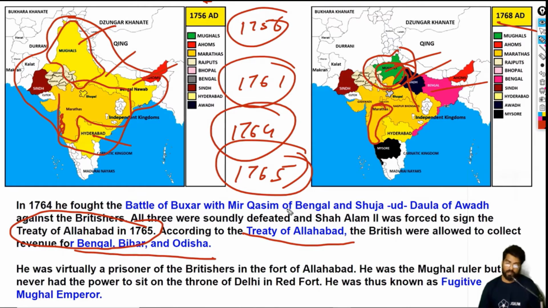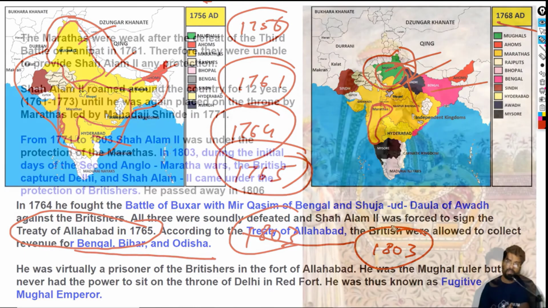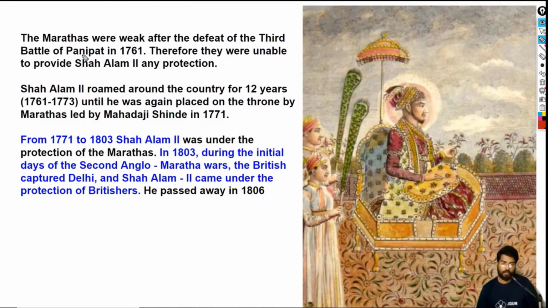Now in 1803, the Britishers again came back to Delhi. The Marathas were weak after the defeat in the Battle of Panipat in 1761, and therefore they were not able to provide protection. So after a gap of 12 years, they reinstalled him on the throne. So we have learned that already.